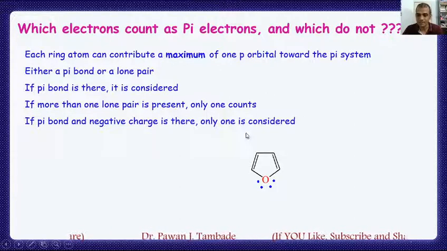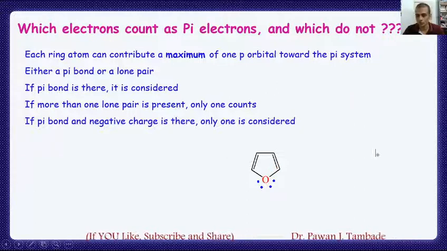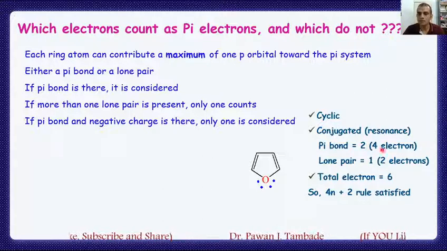Now if you look at the same molecule, furan, it has 2 pi bonds, and oxygen possesses 2 lone pairs of electrons. According to the above mentioned rule, out of these 2 lone pairs, only 1 lone pair is considered as part of the pi system of this molecule. So this molecule is cyclic, it is conjugated, having 2 pi bonds, that is 4 electrons, and having a lone pair.